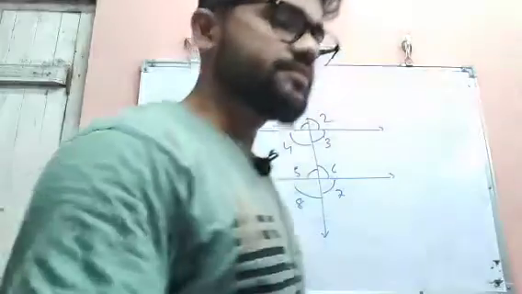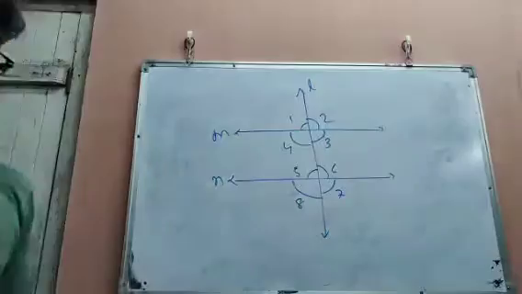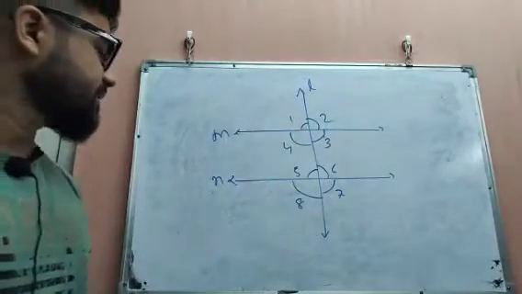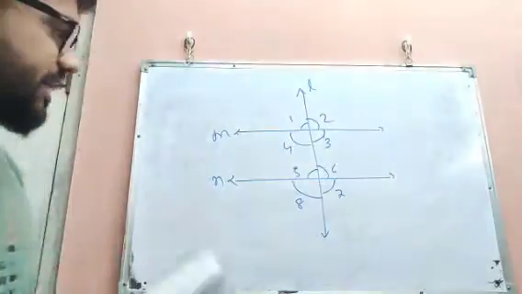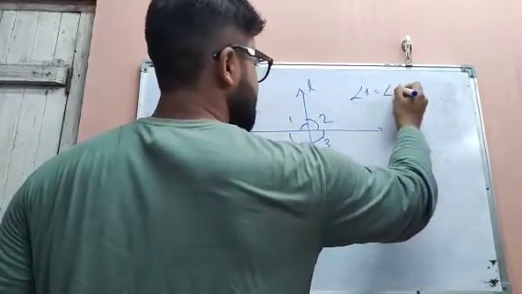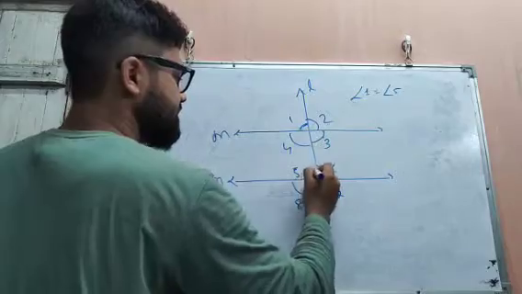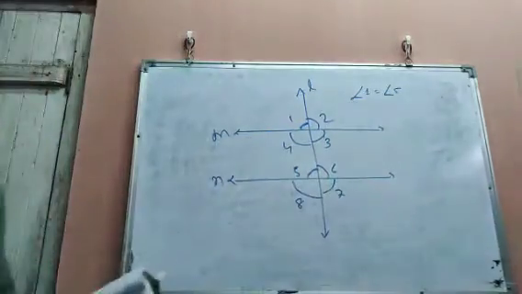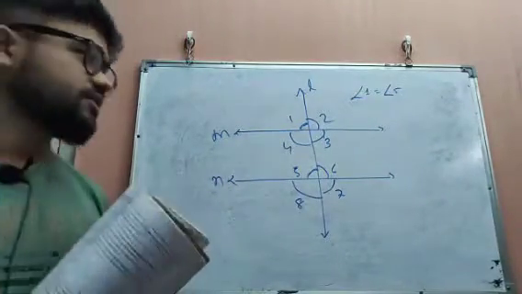Now when the lines are parallel, if these lines M and N are parallel, then angle 1 equals angle 5. That means these two angles will be equal. Why? Because they are corresponding angles. Now what is a corresponding angle?